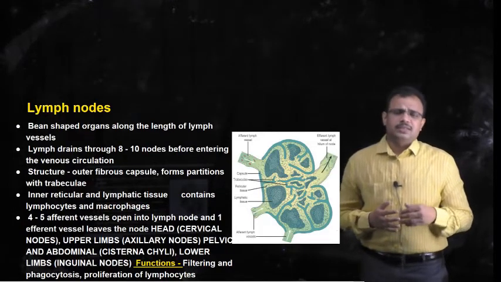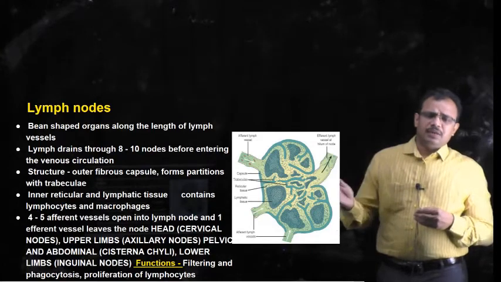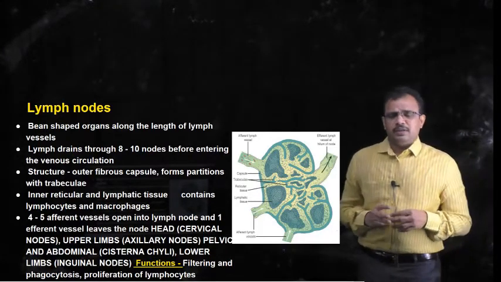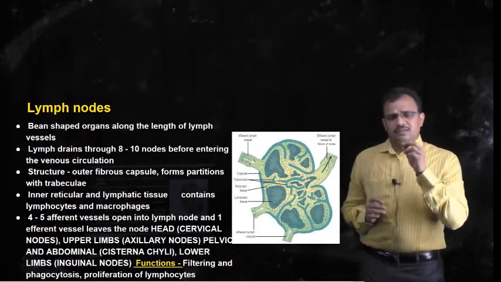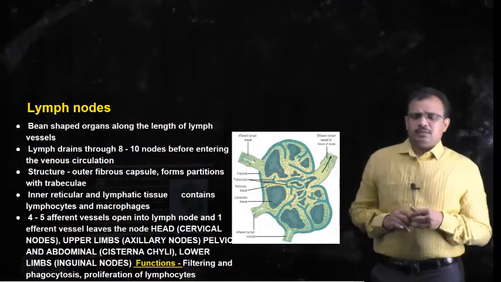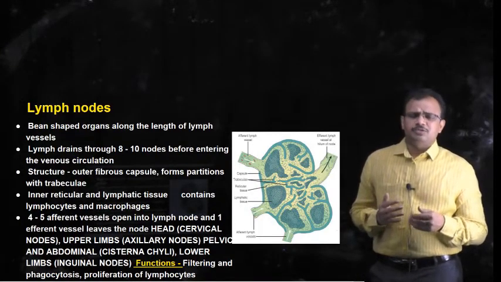The vessels which bring the lymph into the lymph nodes are called afferent vessels. About 4 to 5 afferent vessels bring lymph to the lymph node, and only one efferent lymph vessel leaves the lymph node. And generally the lymph from different regions is collected by different groups of lymph nodes.